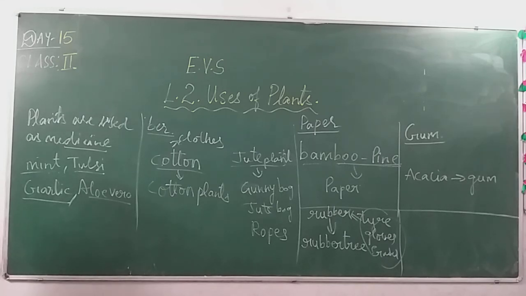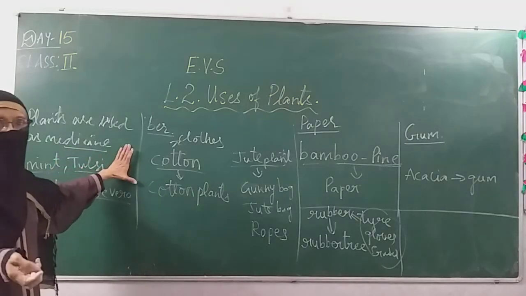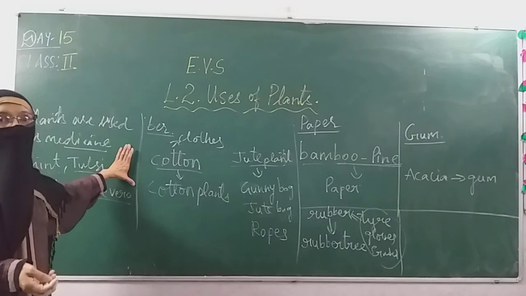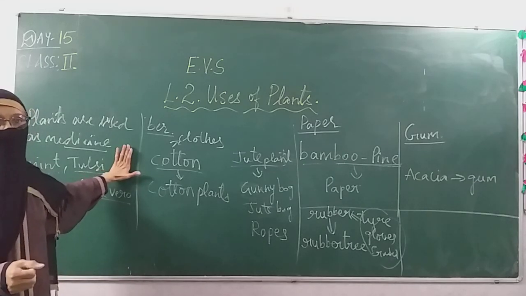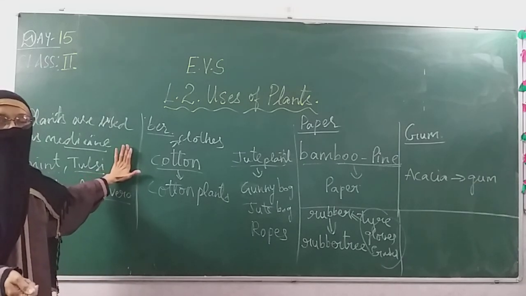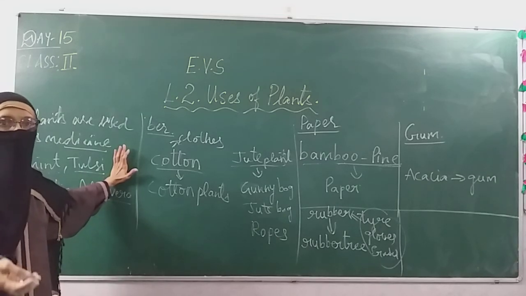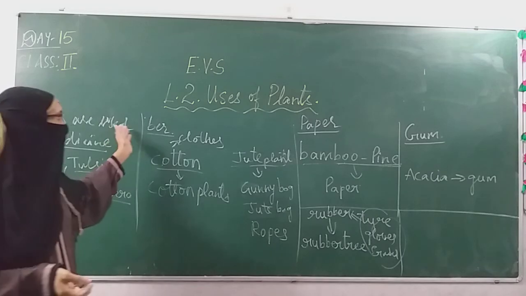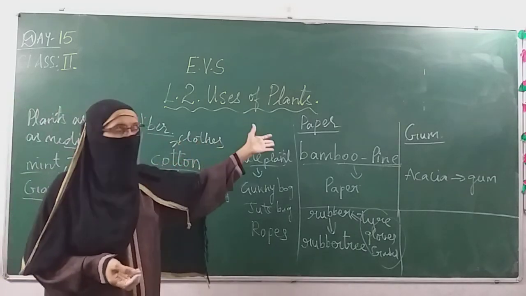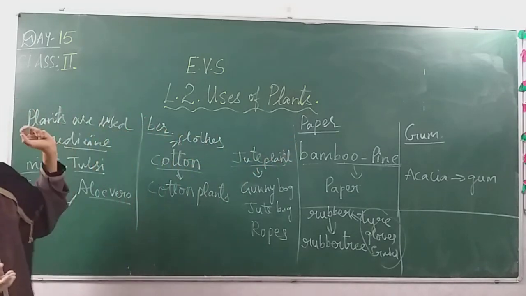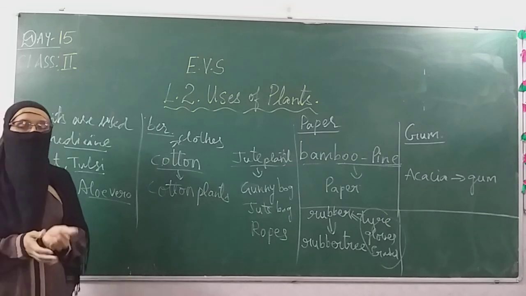So in this way, these are the uses of plants. So hope children you have understood the lesson. So in this lesson, what we have understood? How important plants are. Plants are important because they are giving us food items. They are giving us medicine. They are giving us soaps, perfumes. And beside that, they are giving us clothes, paper, gum, and many other things. So in this way, plants are very, very important for us.